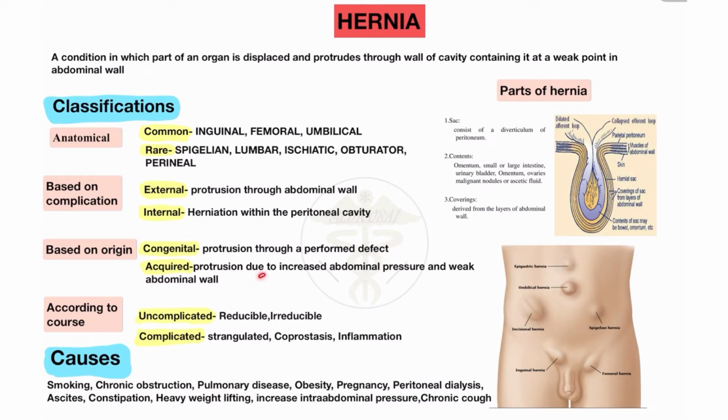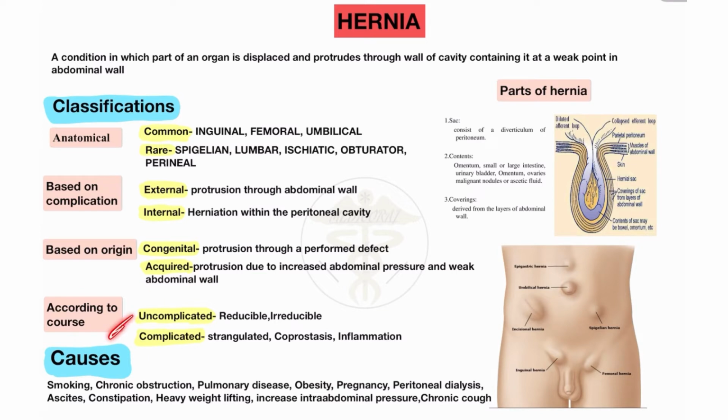And acquired hernia is protrusion due to increased intra-abdominal pressure and a weak abdominal wall, which I will discuss in the causes. So it also causes the acquired type of hernia. These are on the basis of origin: congenital or acquired, two types of hernia you need to know.